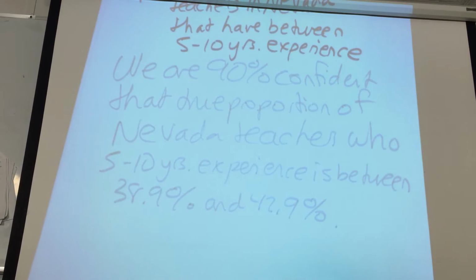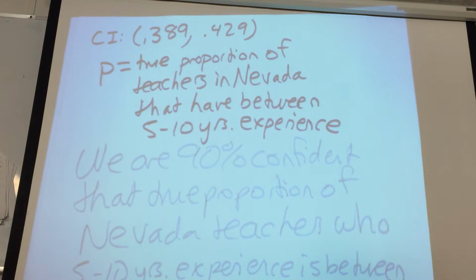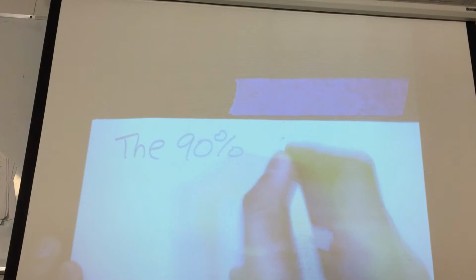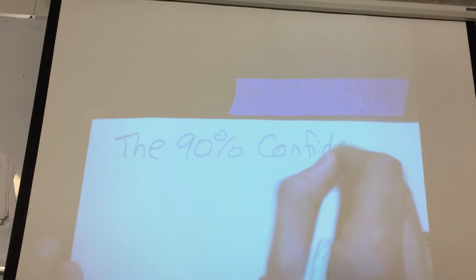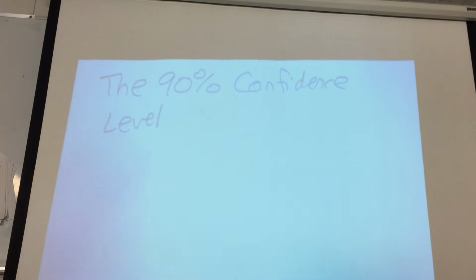To interpret the level, the level says something different. And this is a new sentence that we need to write down. When you're interpreting the confidence level, the 90% confidence level. Yeah, this is a formula too, or like a sentence stem, yeah. And again, we'll have this posted on the wall as well.